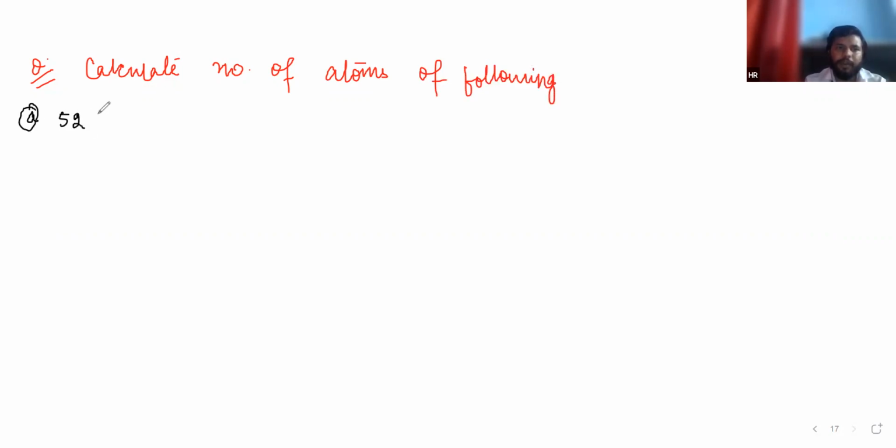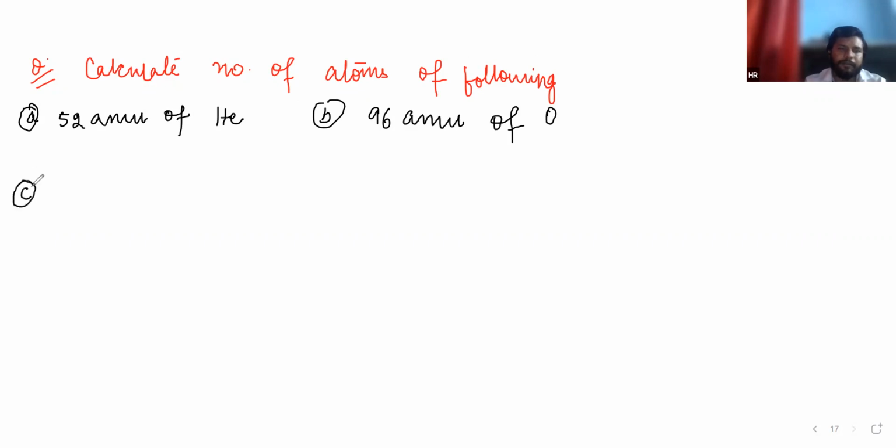Calculate the number of atoms of the following. A part is 52 AMU of helium. B part is 96 AMU of oxygen.